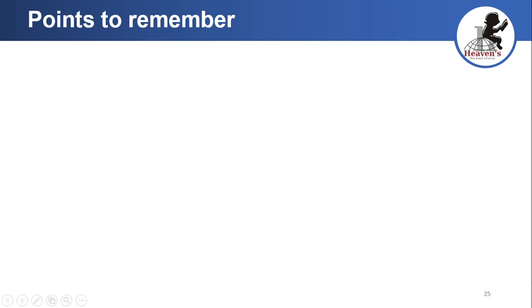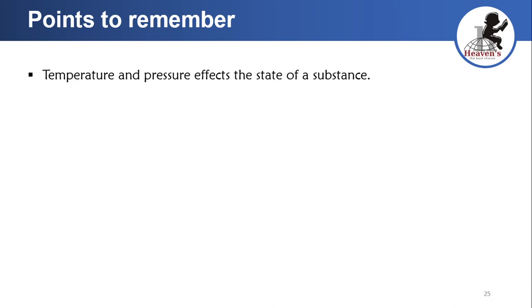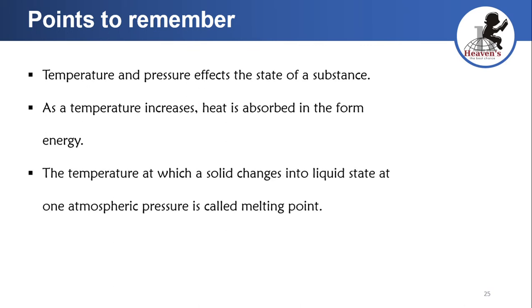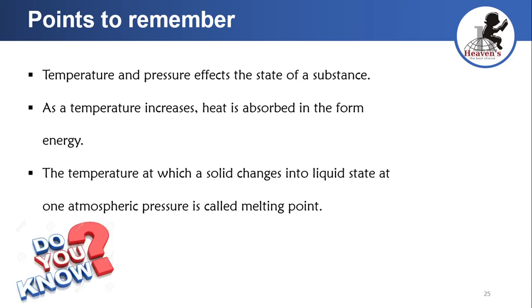Next, points to remember. Temperature and pressure affect the state of a substance. As the temperature increases, heat is absorbed in the form of energy. And the temperature at which a solid changes into liquid at 1 atmospheric pressure is called the melting point.